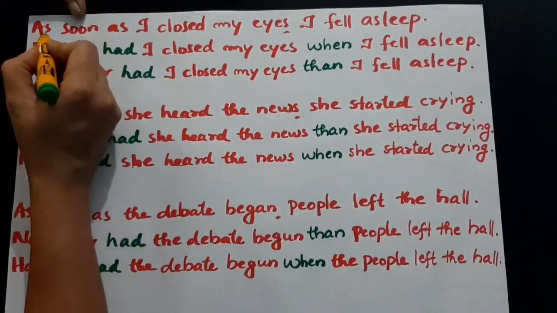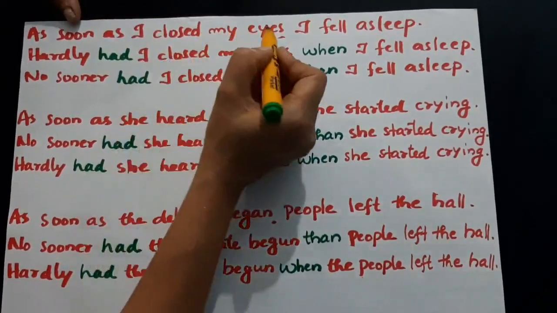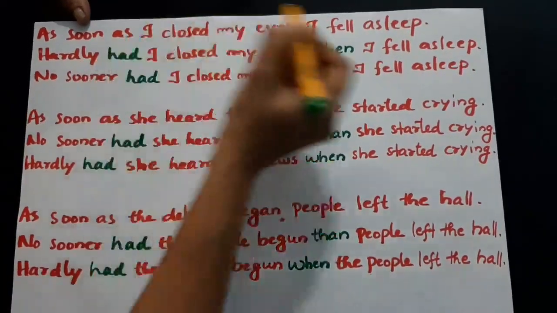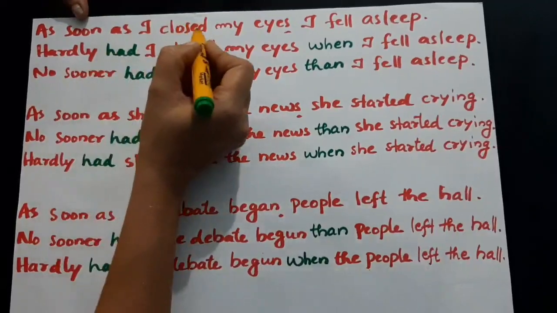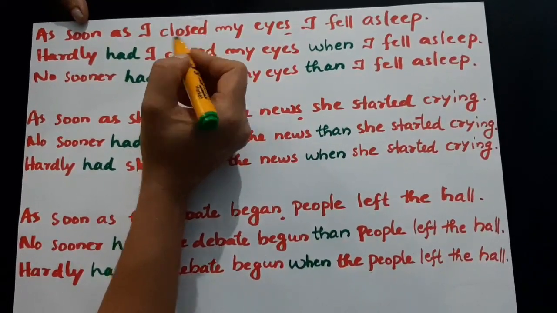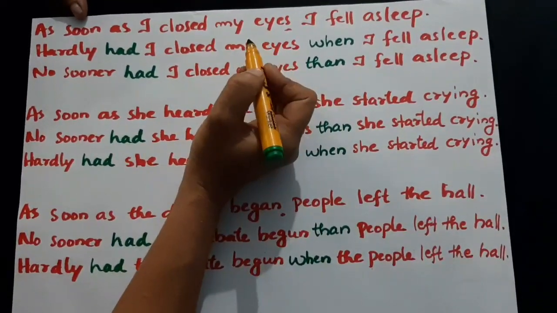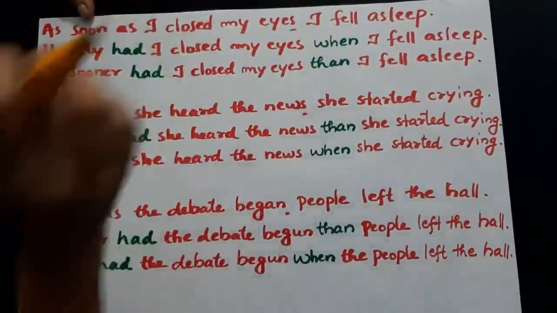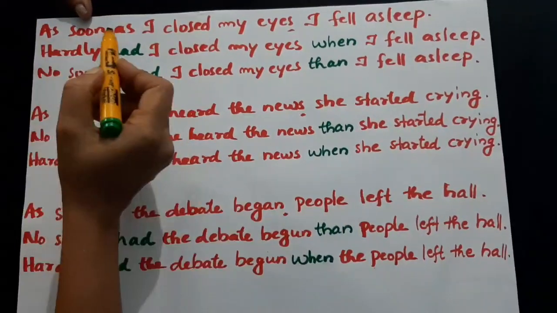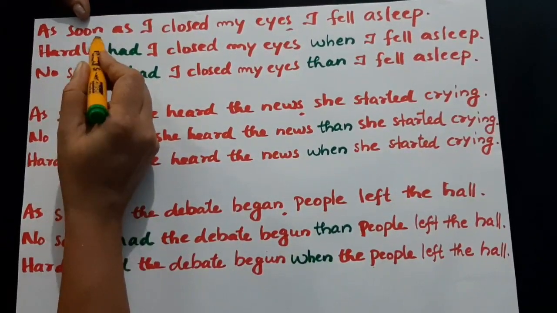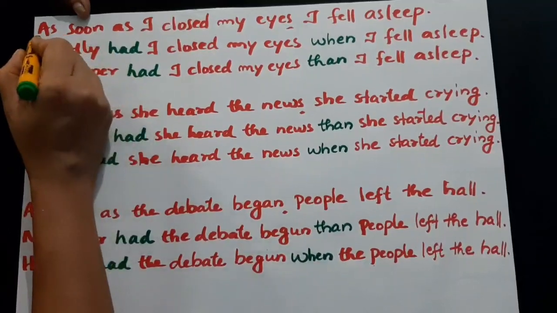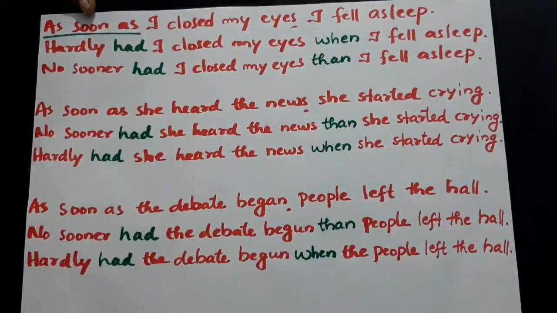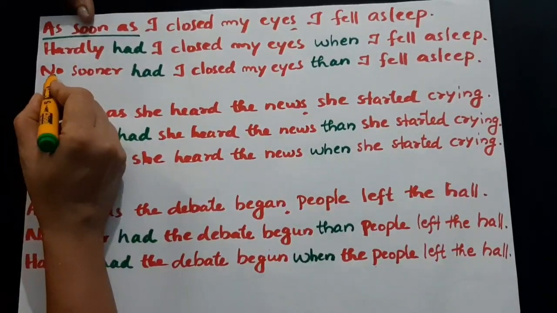Okay, as soon as I closed my eyes, I fell asleep. Two past actions are given here. I closed my eyes immediately. All of a sudden, I fell asleep. There is not any time interval between both these actions. So let's see how it can be. This as soon as can be replaced with hardly and no sooner. So first of all, no sooner.